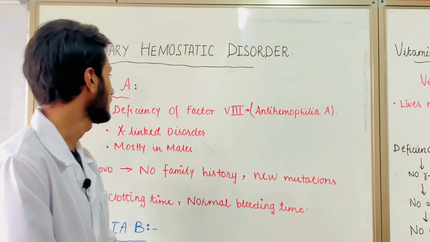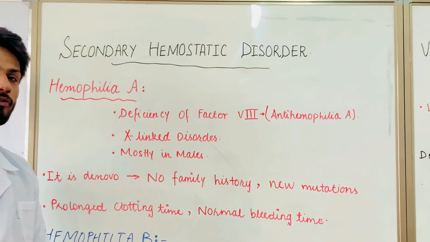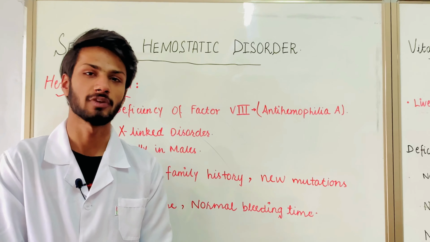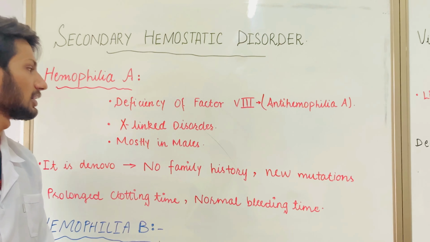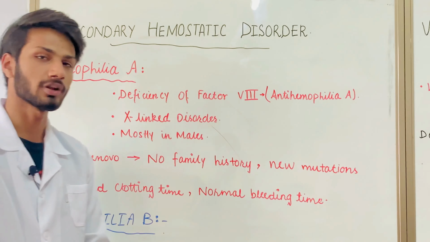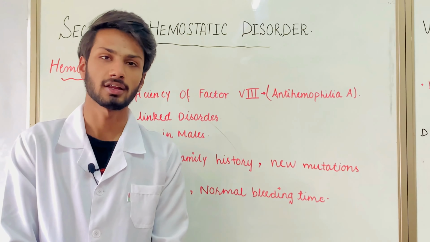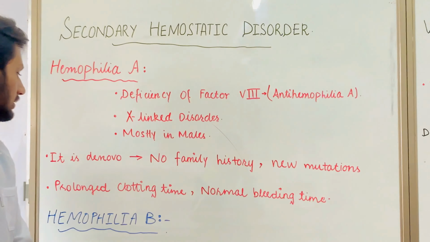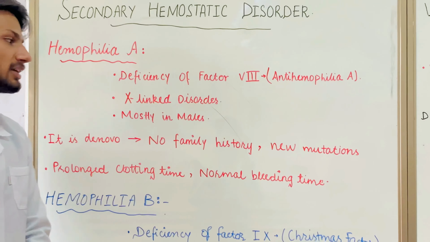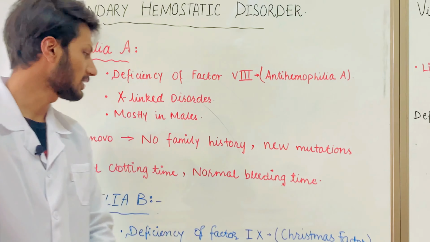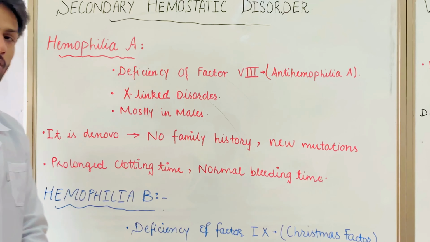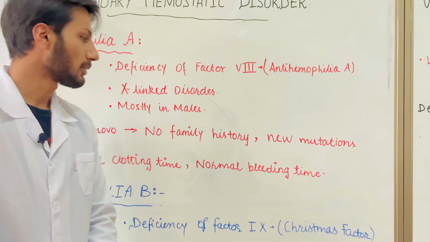Today I am going to explain the secondary hemostasis disorders. The first one is hemophilia A. It is a deficiency of factor 8, which is anti-hemophilic factor A. It is an X-linked disorder and mostly occurs in males. It can be de novo, with no family history, a new mutation. It shows a prolonged clotting time and a normal bleeding time.